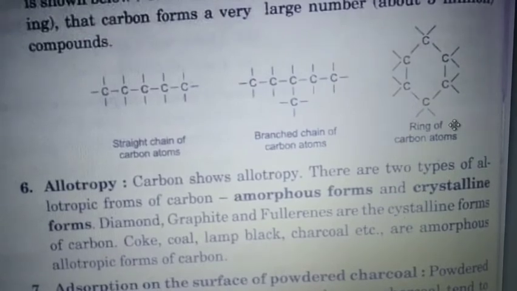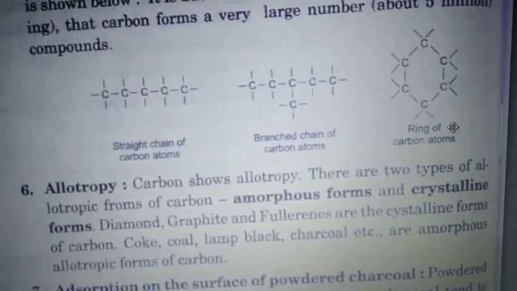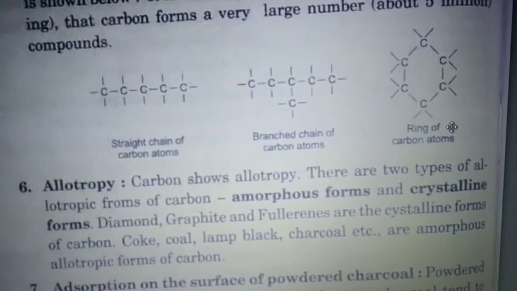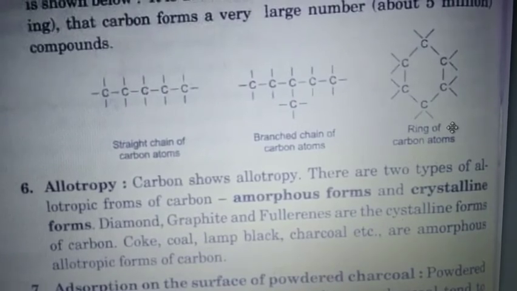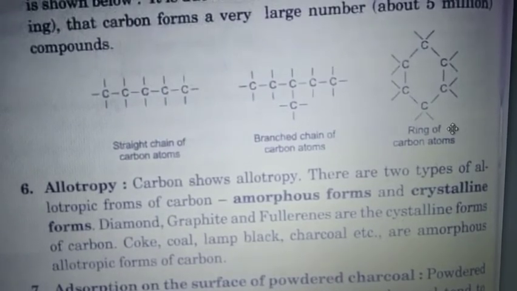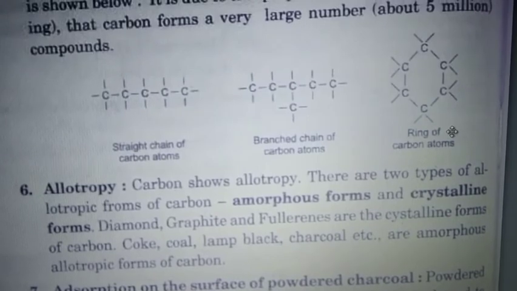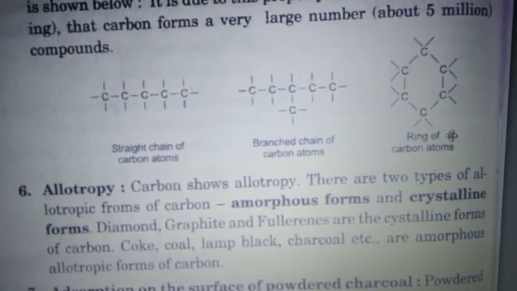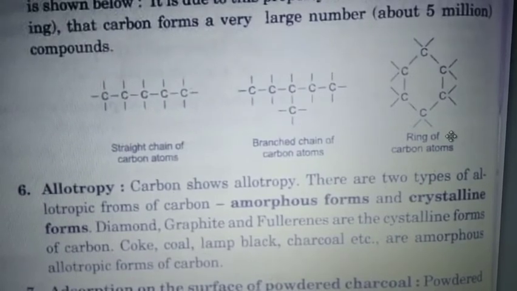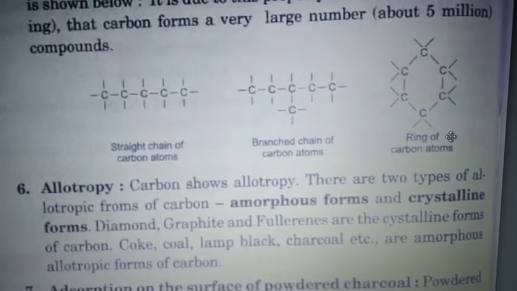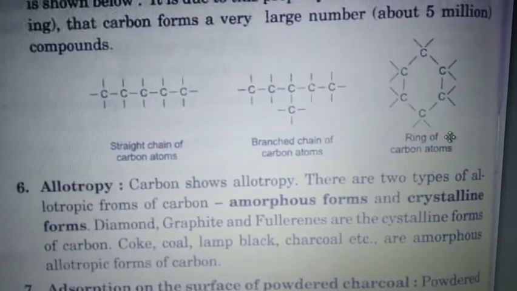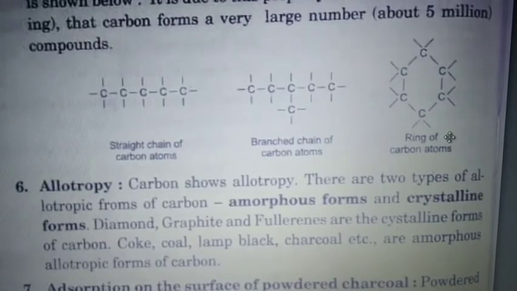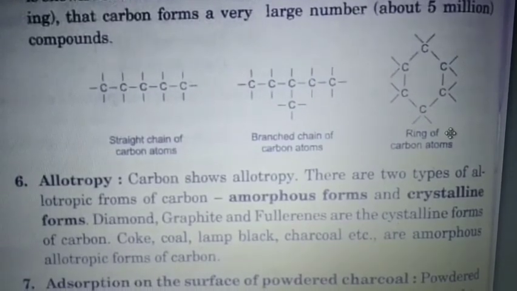So that is why we are going to learn about this chapter. Many compounds are formed if you make a straight chain, branch chain, or ring of carbon atoms. This catenation property, the self-linking property, is generally shown only by carbon atoms. So that is why this chapter is very important and you should learn about carbon and its compounds.